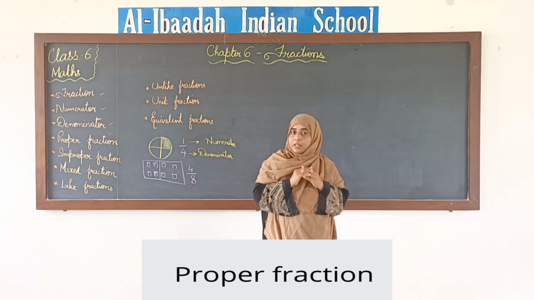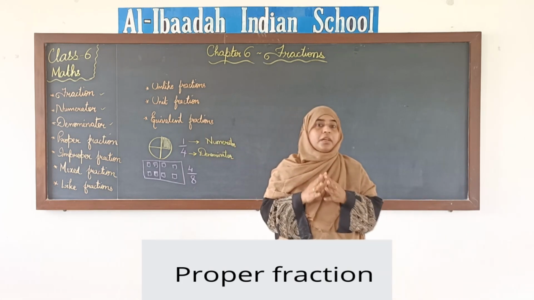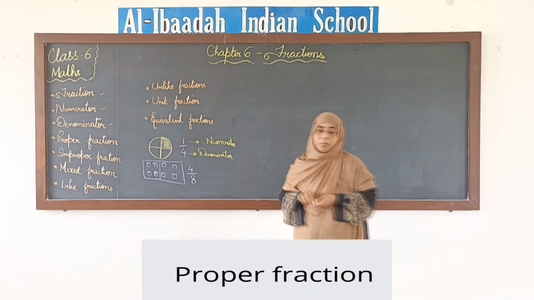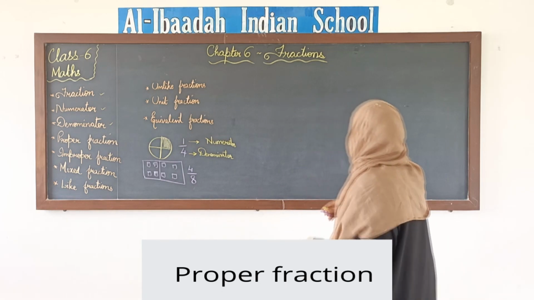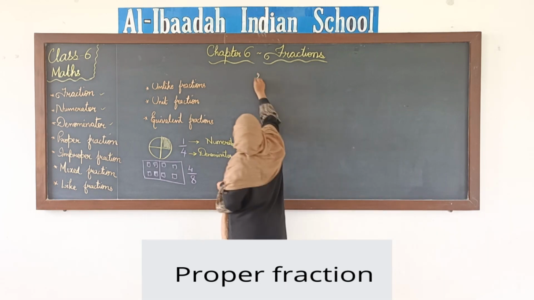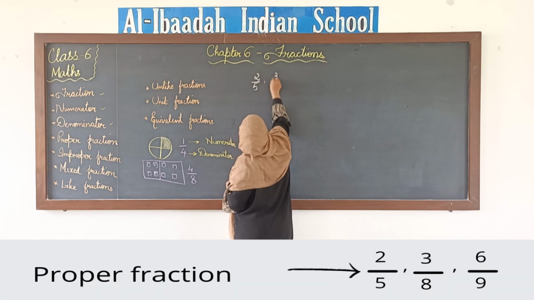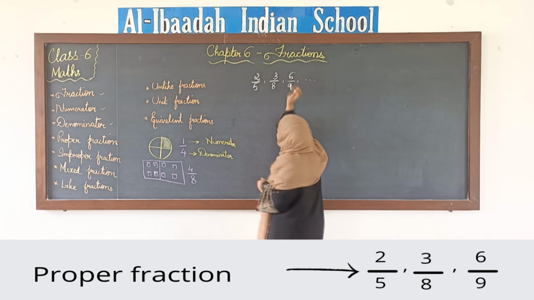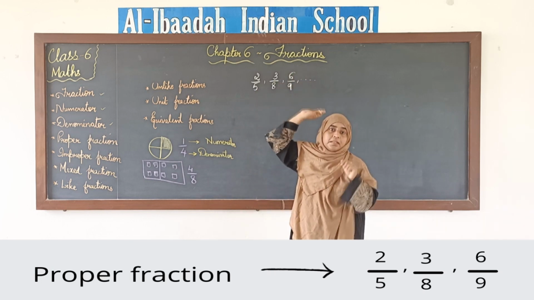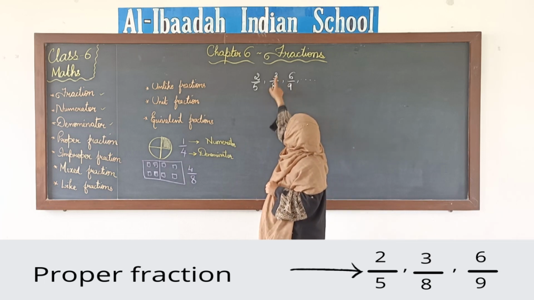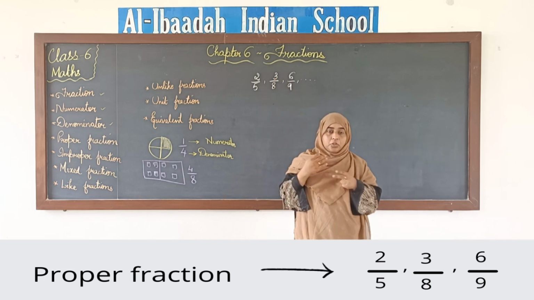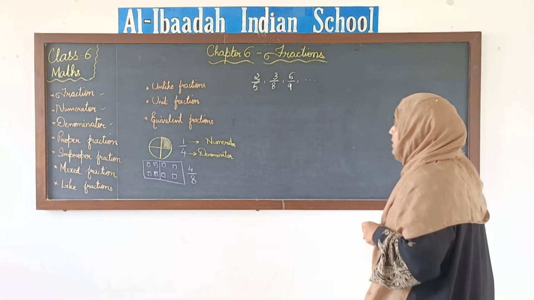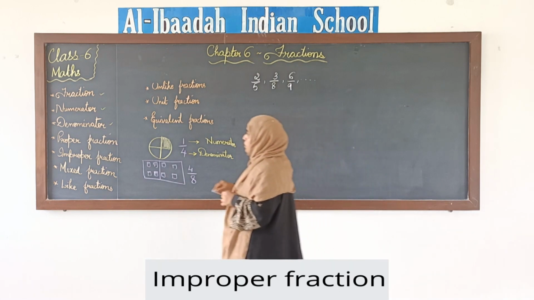When our numerator is smaller than the denominator, we call those fractions proper fractions. Some examples of proper fractions are 2 by 5, 3 by 8, 6 by 9, and so on. There can be any fraction where the numerator is smaller than the denominator. If you find the numerator small and the denominator greater than the numerator, then it is a proper fraction. Okay, proper fraction is done.